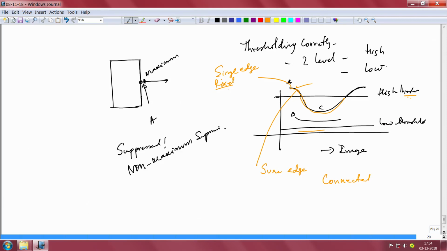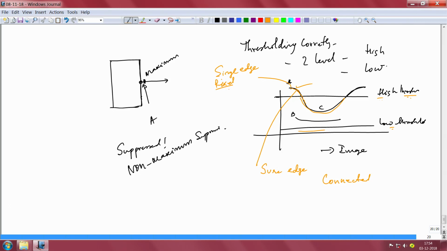So, the question will be, how do you choose the high threshold and low threshold, and that is something that you could really experiment with when you start coding using the canny edge detection system.